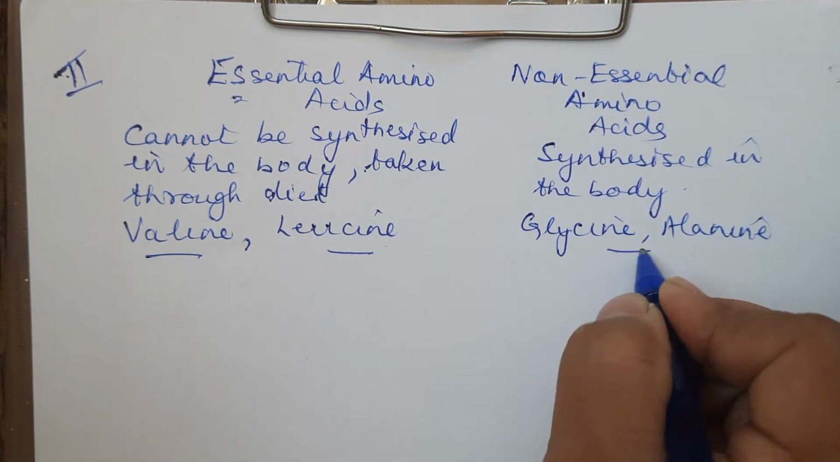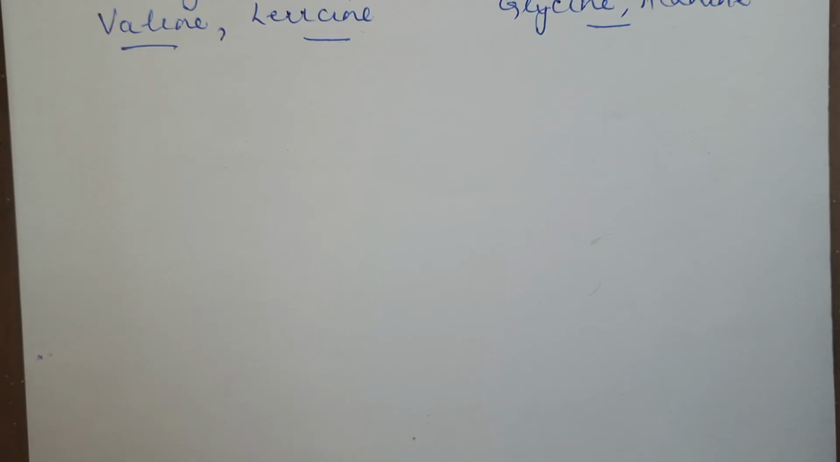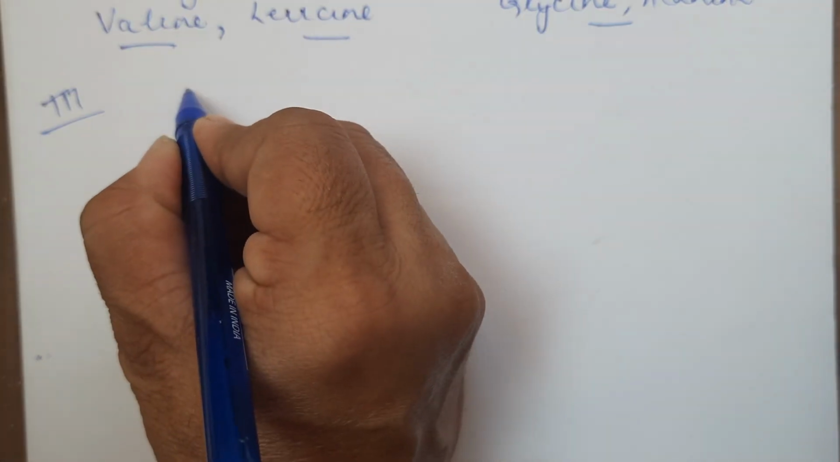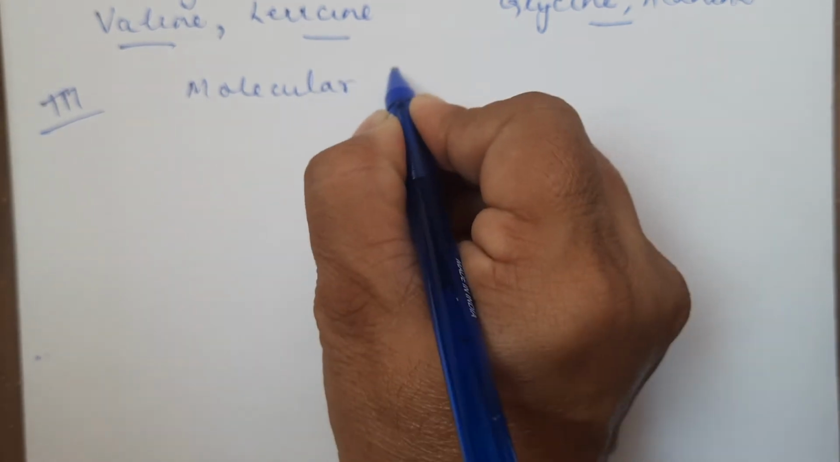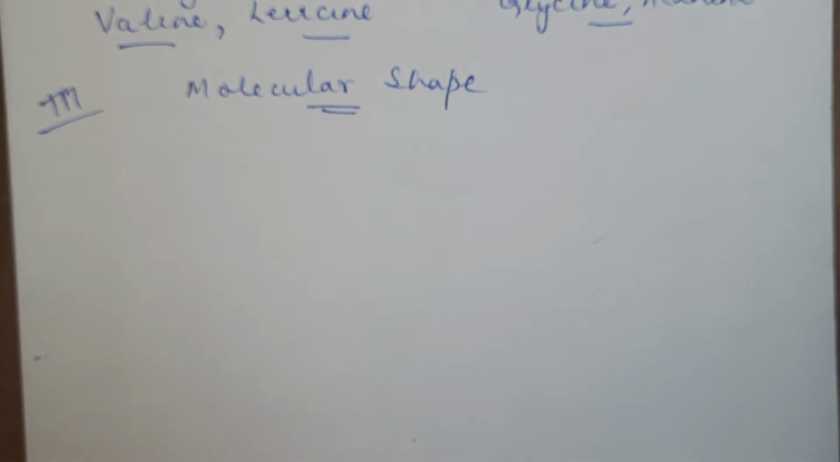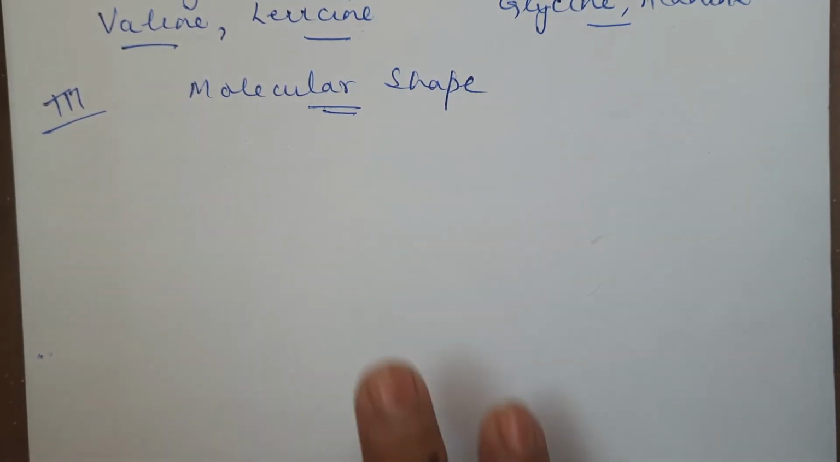These are the two non-essential amino acids. Right. So this is the second classification we have discussed. Now we'll be talking about the third classification of the amino acids. The third classification which we are taking is on the basis of their molecular shapes. On the basis of the molecular shapes, these amino acids, or we can say proteins, in fact. This is basically the classification for a protein.